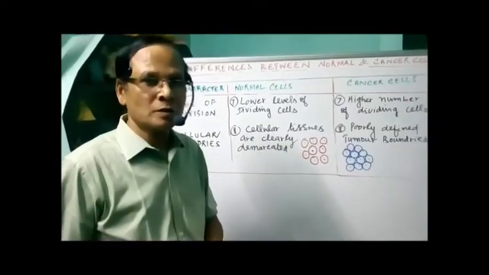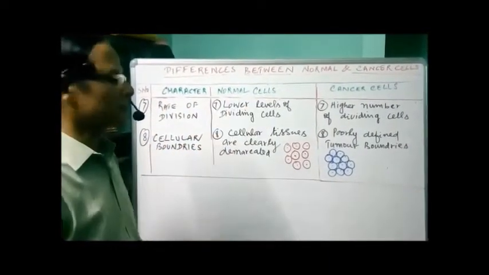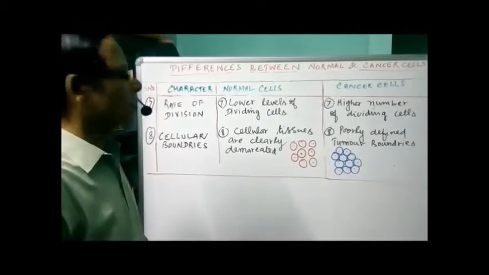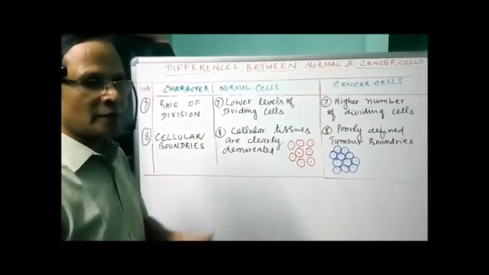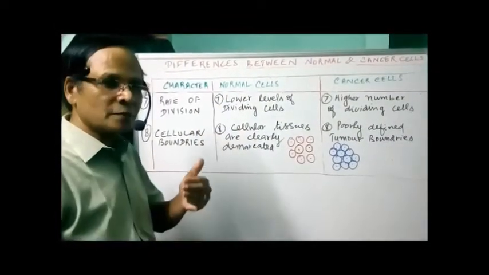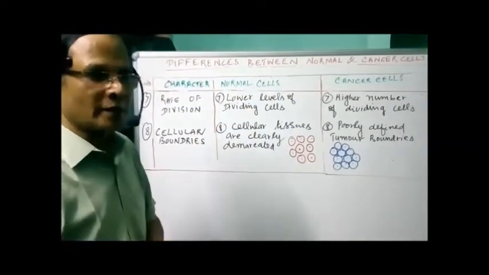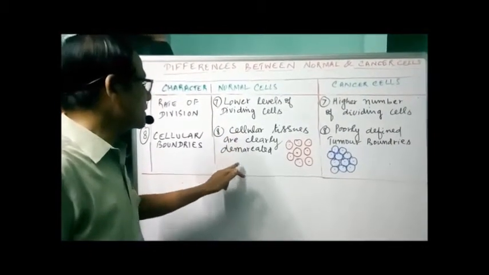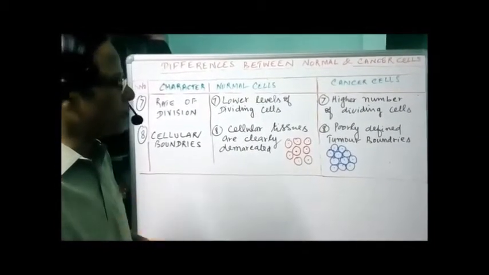As I mentioned earlier, the remaining 2 differences between normal cells and cancer cells are related to the rate of division and also cellular boundaries. In normal cells, you have lower levels of dividing cells. The rate of division is low. And in cancer cells, because the rate of division is high, we get a higher number of dividing cells. Now the cellular boundaries: the cellular tissues are clearly demarcated. We have cellular boundaries, you can identify them.